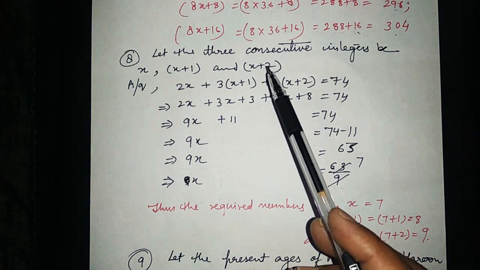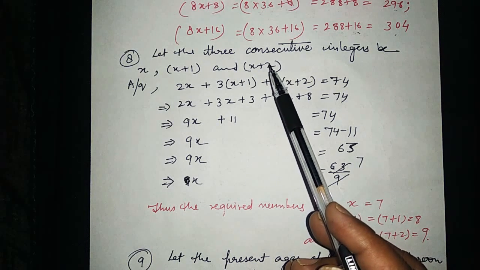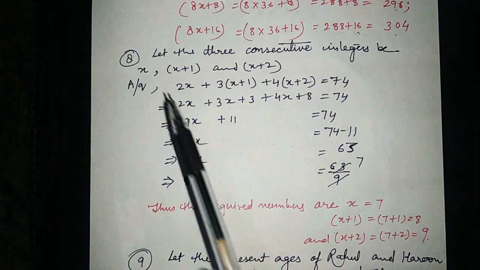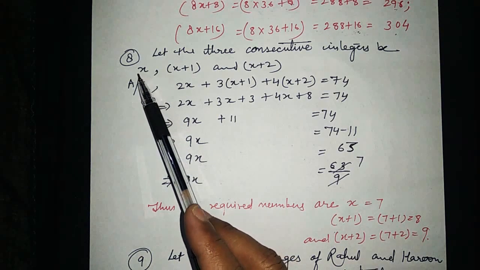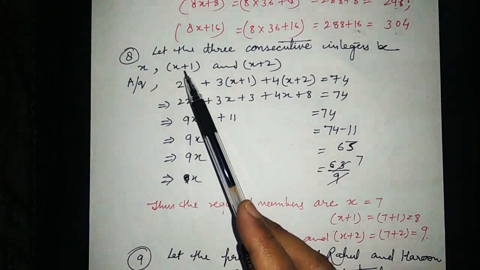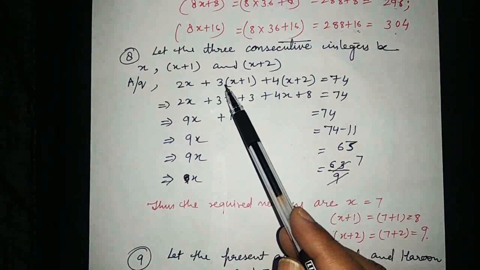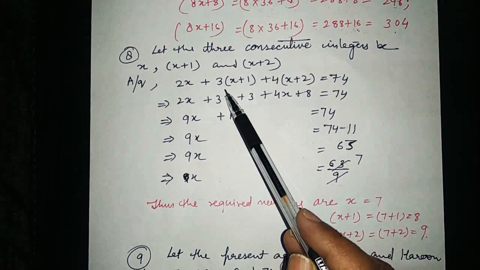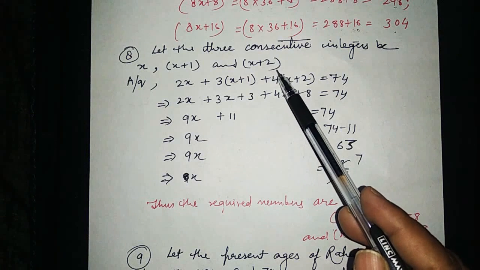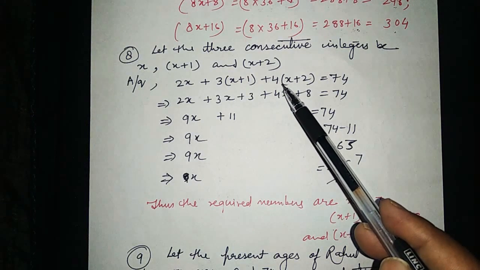Now see one sentence of the question: when they are taken in increasing order and multiplied by 2, 3 and 4. So the first integer we will multiply by 2, 2x. The second one, x plus 1, we will multiply by 3, and the third integer, x plus 2, we will multiply by 4.